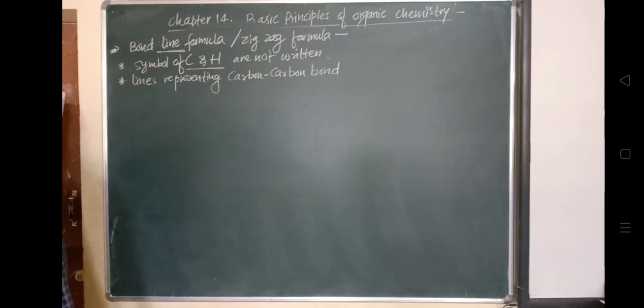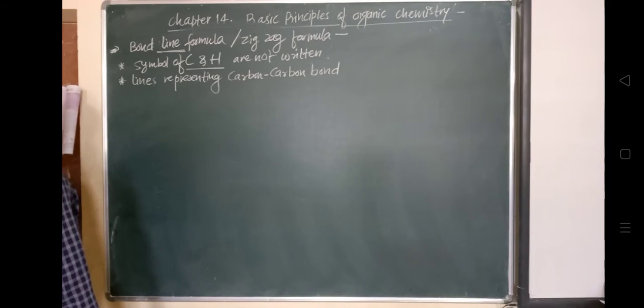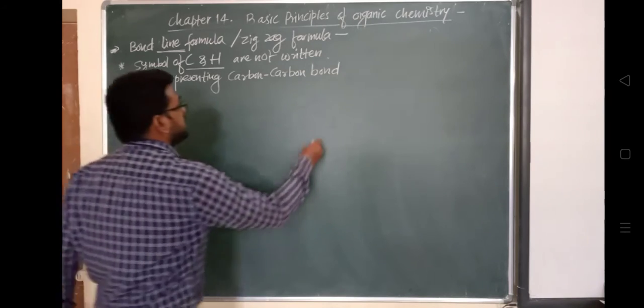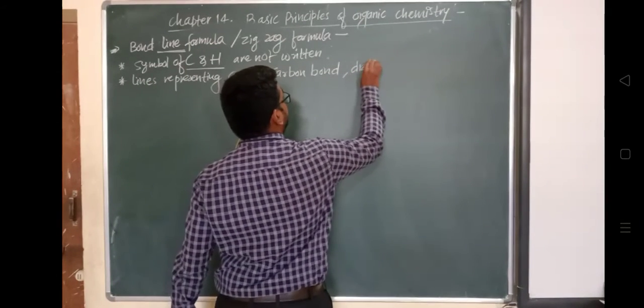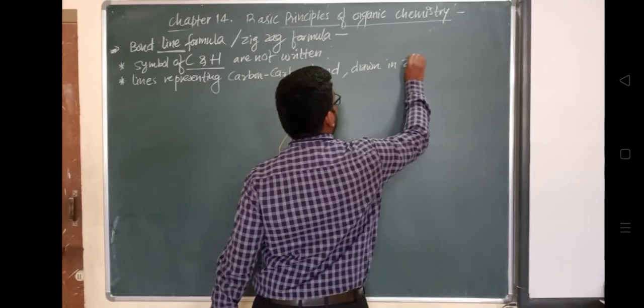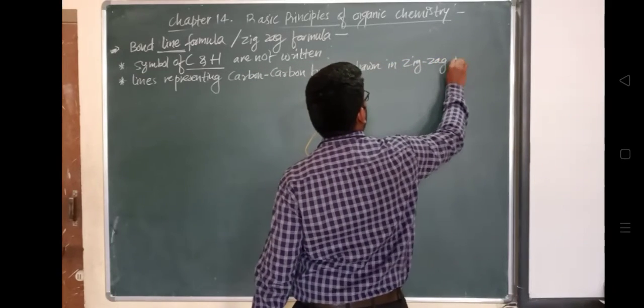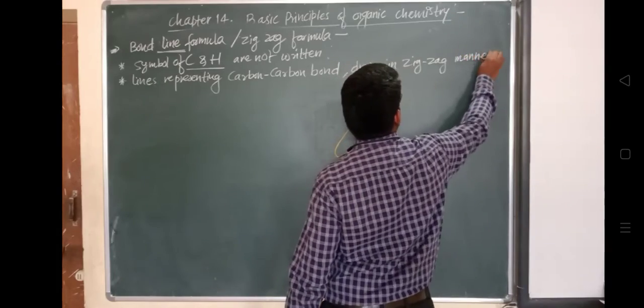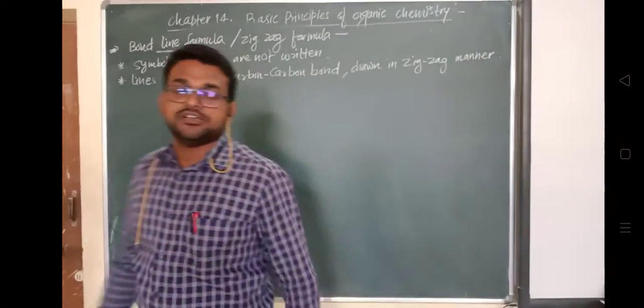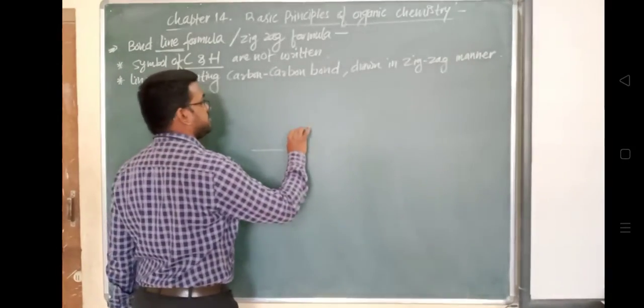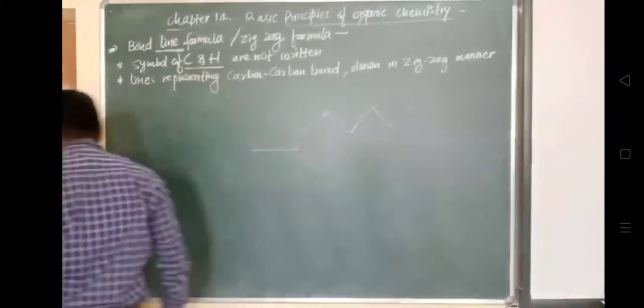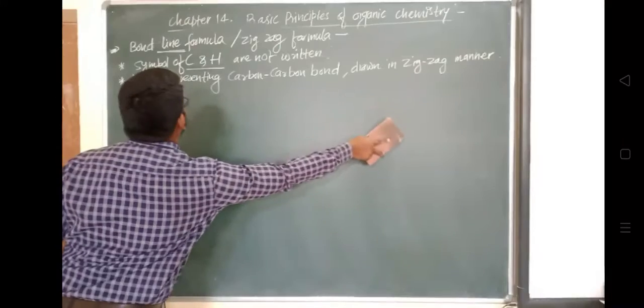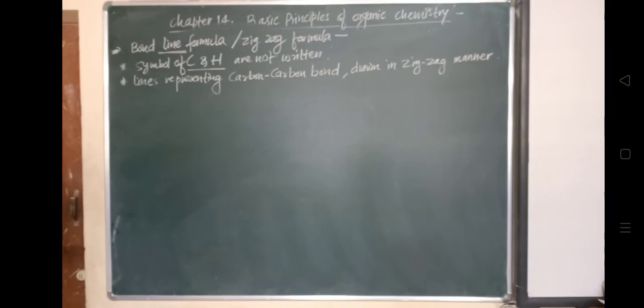And they are drawn in zigzag manner, and that's why the name is given zigzag formula, because they are not drawn straight; they will be drawn like this, in zigzag manner. So in the bond line formula or zigzag line formula, the lines are drawn in zigzag manner, and the terminals of the zigzag line represent a methyl group.